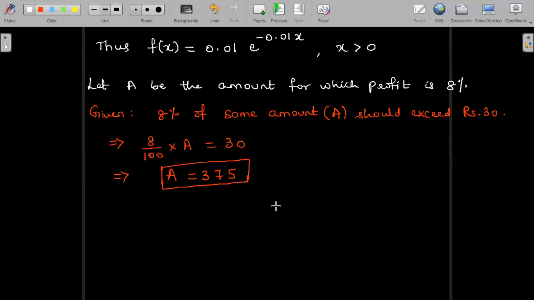Now this is going to help us to find out the probability of profit exceeding rupees 30, which will be one and the same as saying probability of sales exceeding rupees 375. In terms of the sale, we have to obtain the answer. That is the reason we'll be finding out probability in that way.